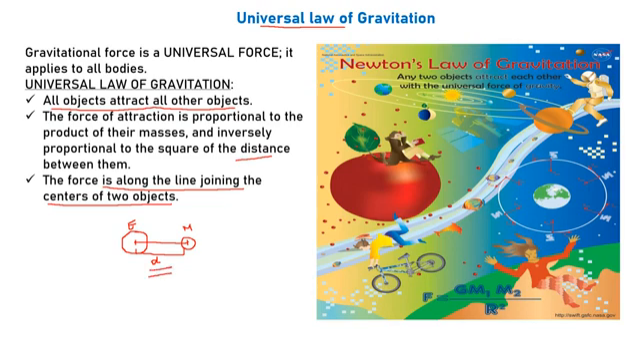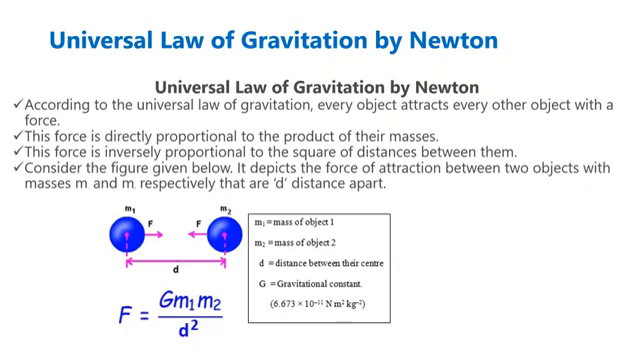So let's derive the formula. Okay, so the universal law of gravitation of Newton. According to the universal law of gravitation, every object attracts each other with a force. And because it is a universal law, it applies to each and every object in the universe or on the earth, right children?